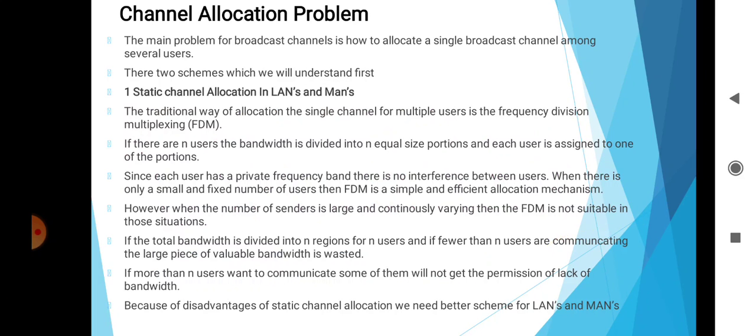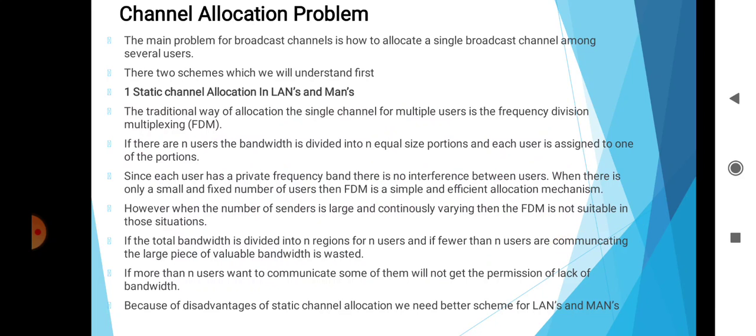Then the channel allocation problem. The main problem for a broadcast channel is how to allocate a single broadcast channel among several users. There are two schemes which we will understand. The first one is static channel allocation in LANs and MANs. Then the second one is dynamic channel allocation in LANs and MANs. First, static channel allocation in LANs and MANs.